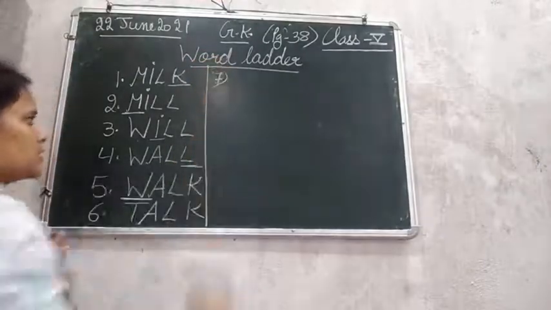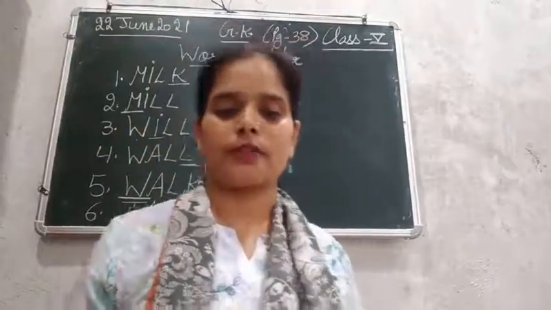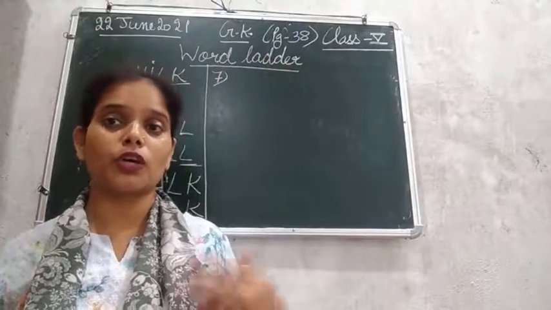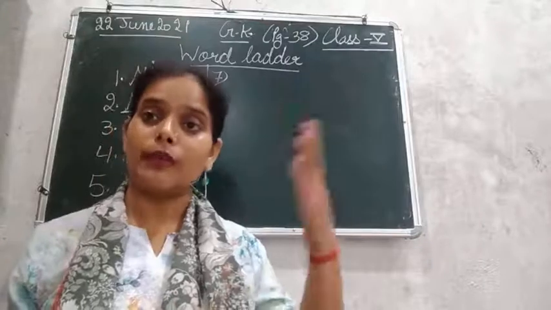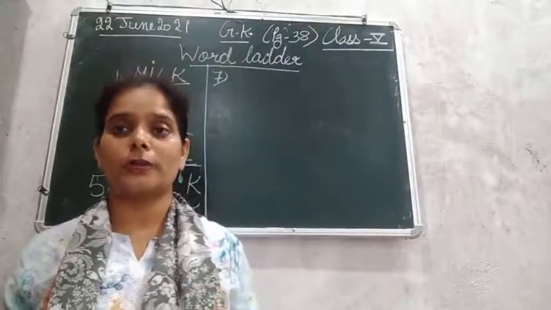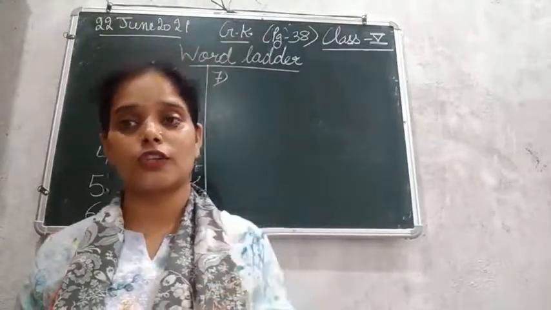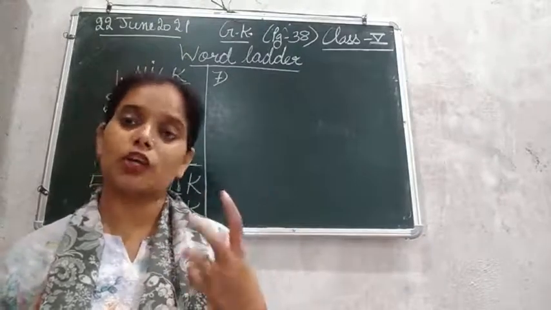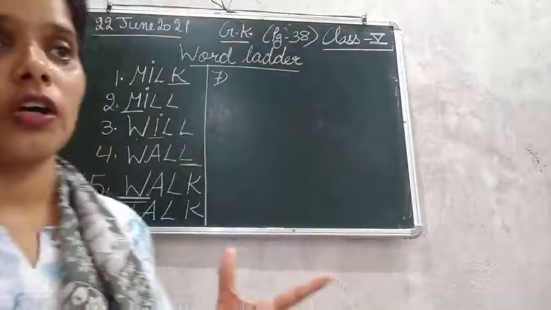The seventh is not short. If something is not short, then what will it be? That will be tall. If it is not short, it will be tall. It will be either long or tall. To not short means tall. Something which is not short will be tall or long. We can use long or tall for this.